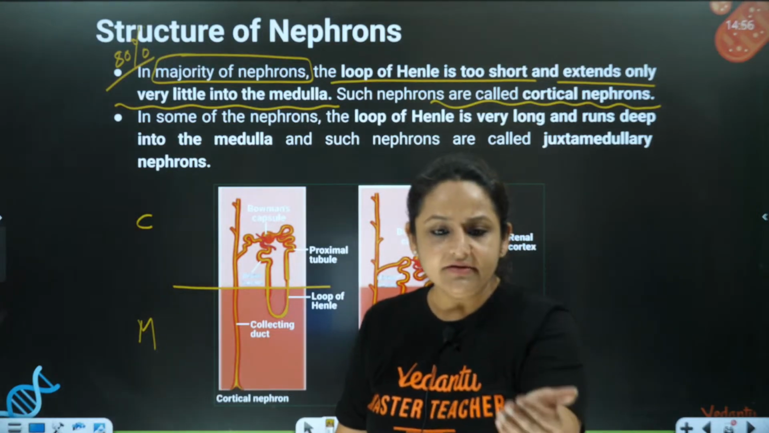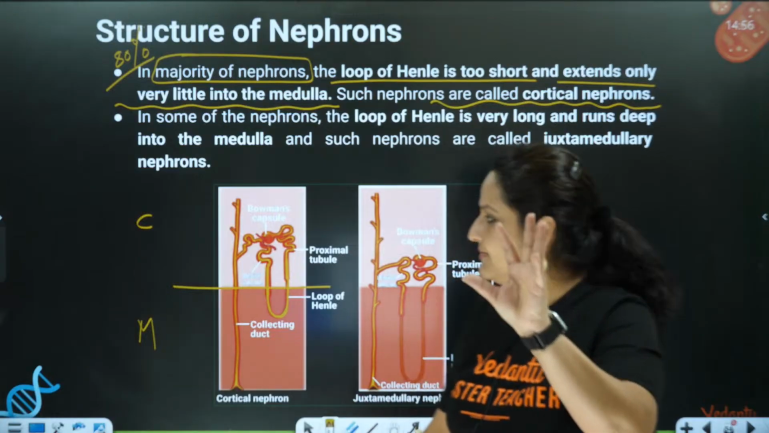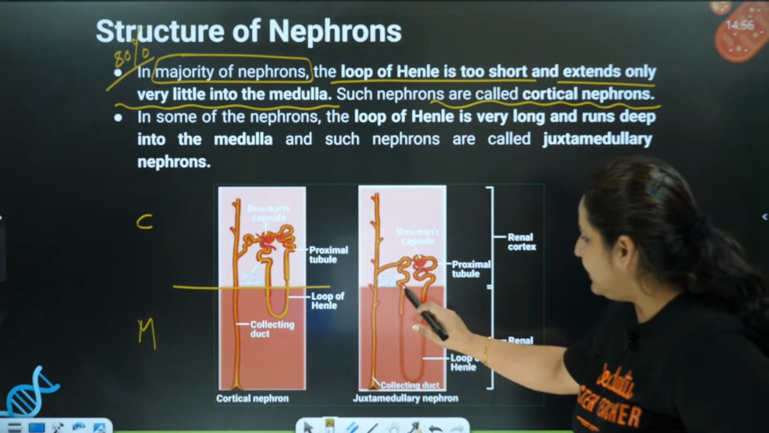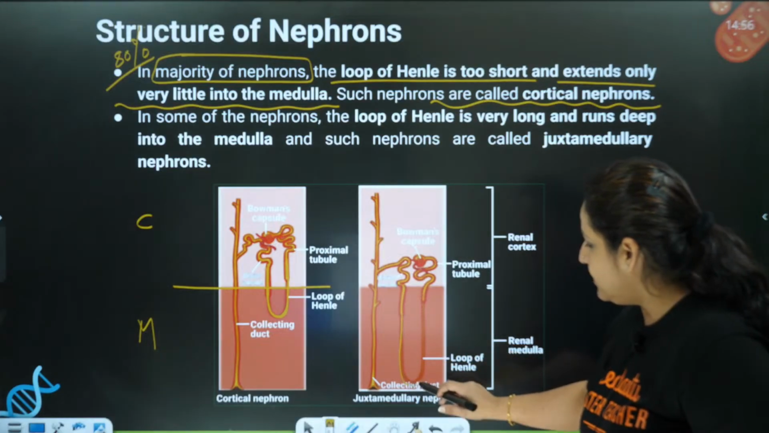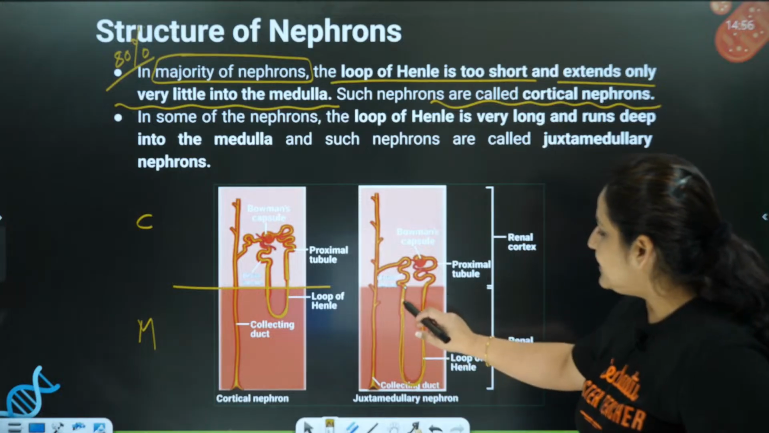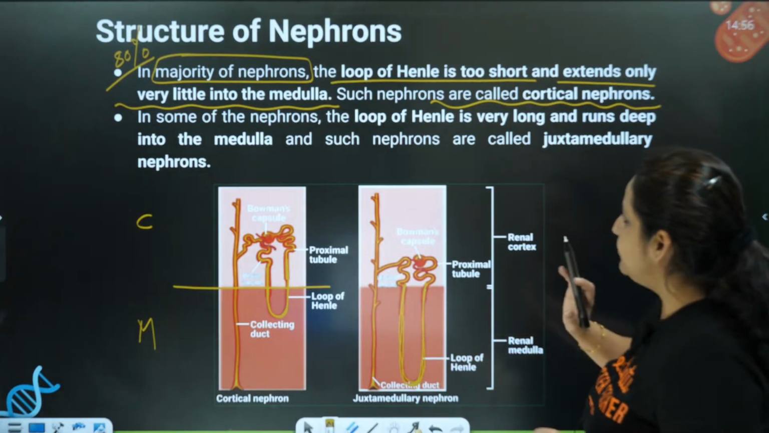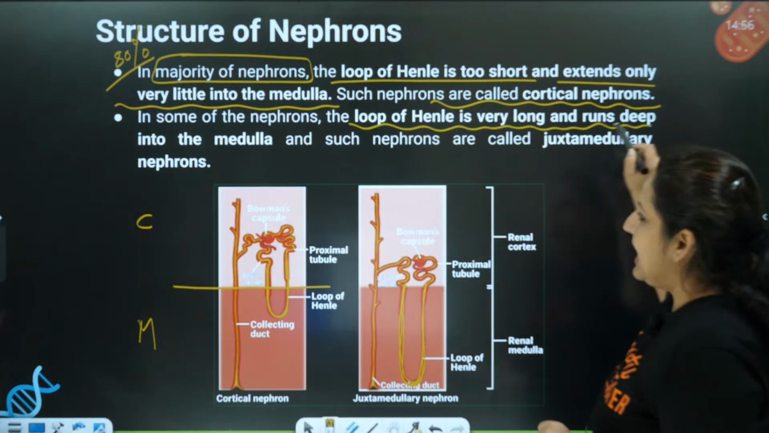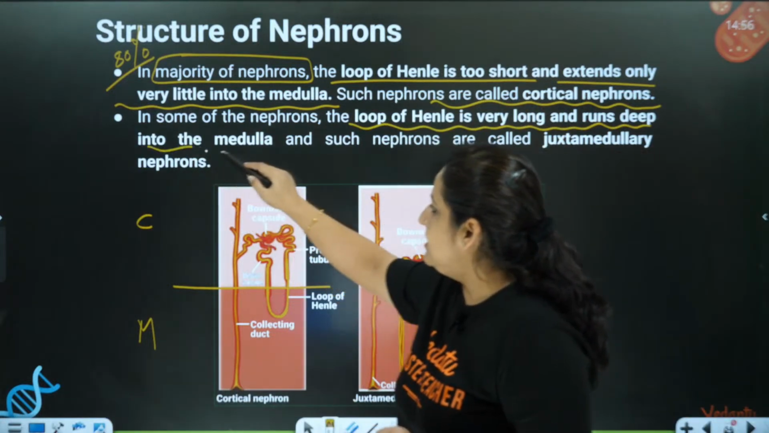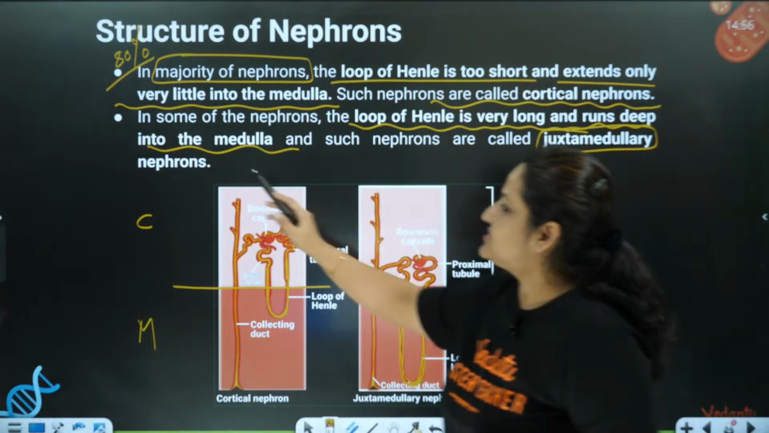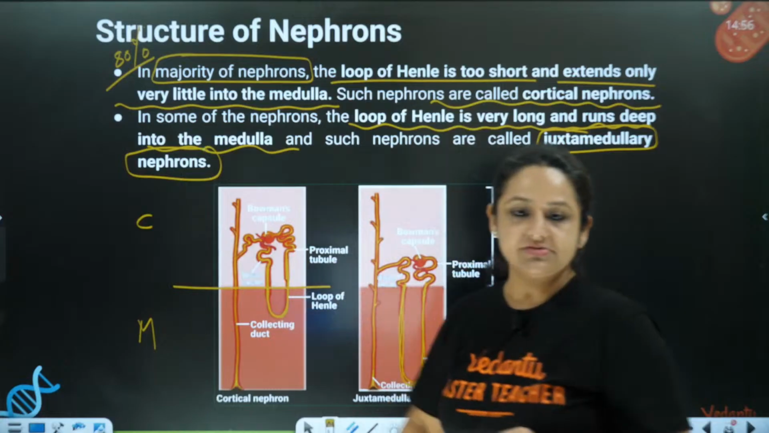And then there is the other type of nephron, very few, in which you can see the loop of Henle is very long and is present very deep inside the medulla. So in some nephrons, the loop of Henle is very long and runs deep into the medulla. Such types of nephrons are called the juxtamedullary nephrons.